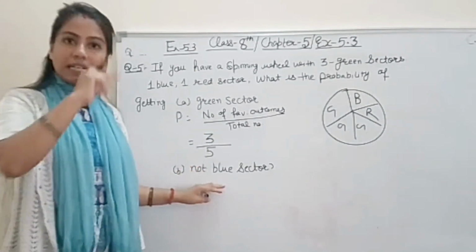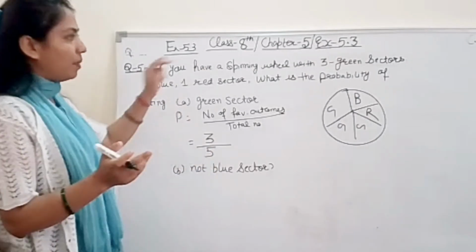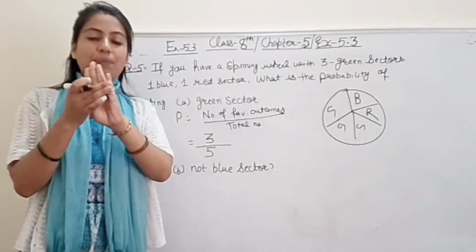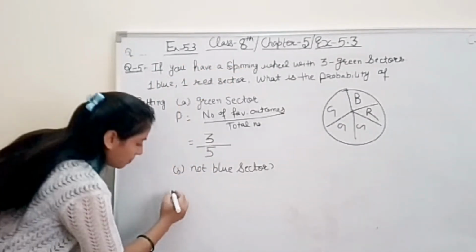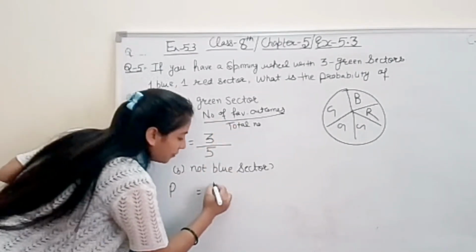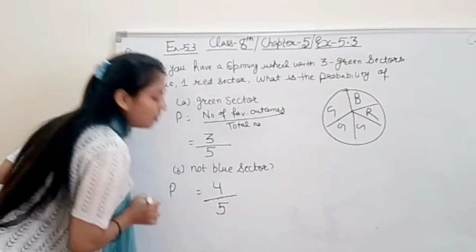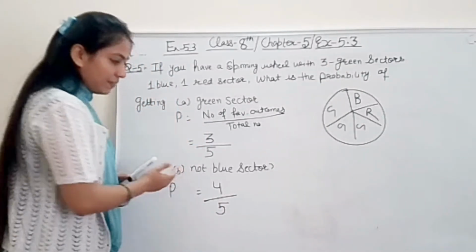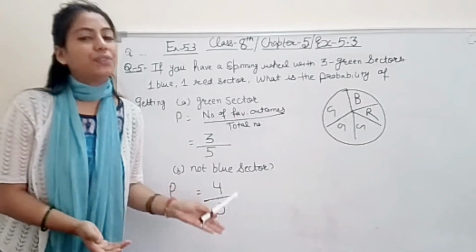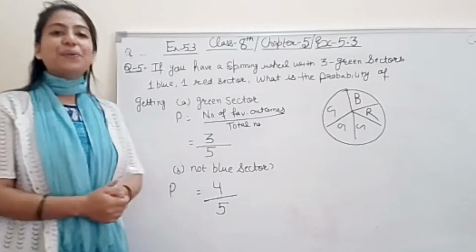Now, B part: not blue sector. मतलब blue sector नहीं होना चाहिए, उसके अलावा कोई भी sector चलेगा. So how many? 3 are green and 1 is red. So it means probability for not blue will be 4 out of 5 only. So I hope student you got. जो भी condition given है उसके according that's it, you have to do the question. Very simple. Now this is all about question number 5.